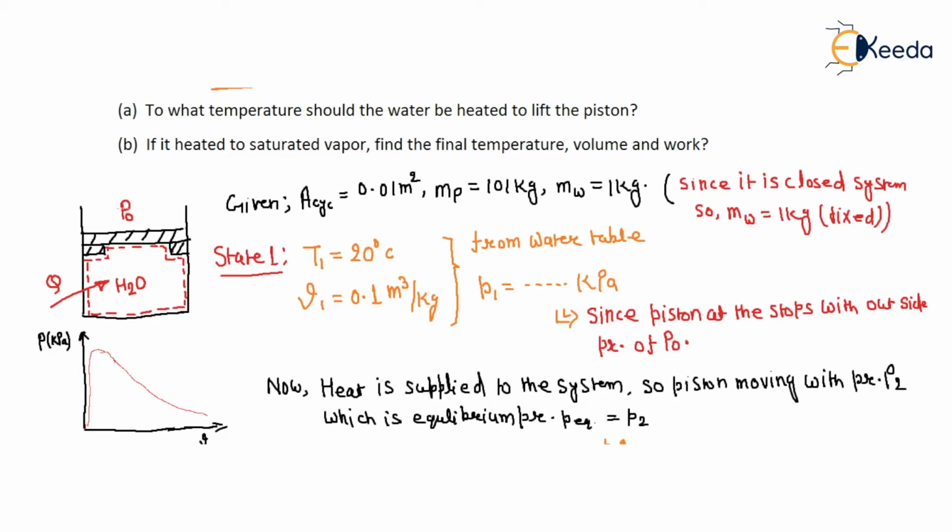P equilibrium is equal to P atmospheric plus the weight of the piston, which is dominating and trying to bring the piston down, but it cannot be brought down because there is a stop which is preventing it.